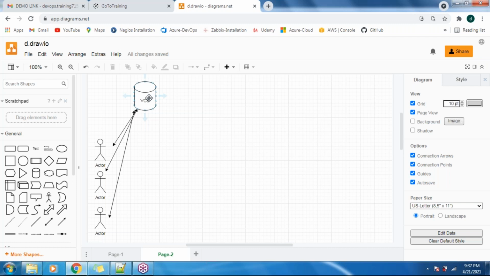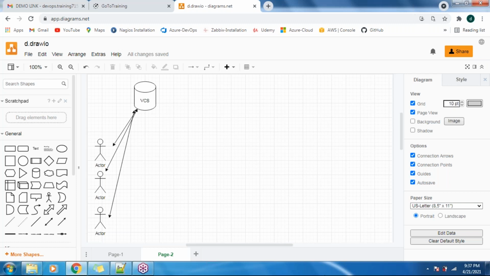For that, we are using the build tool. Examples of build tools are Ant, Maven, and Gradle.